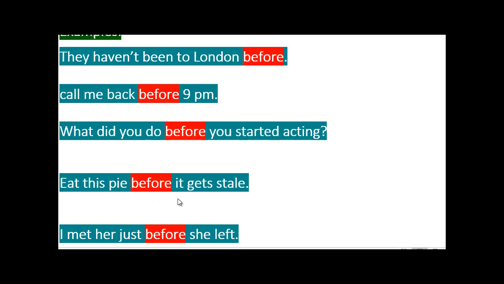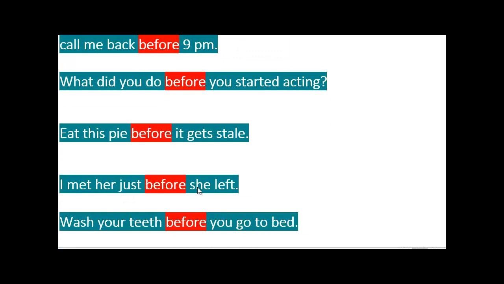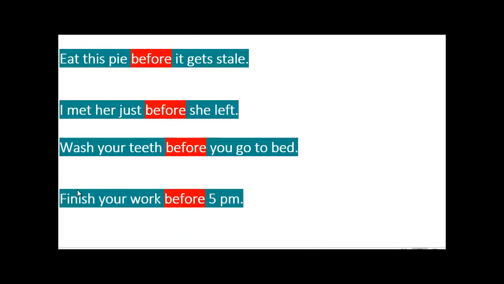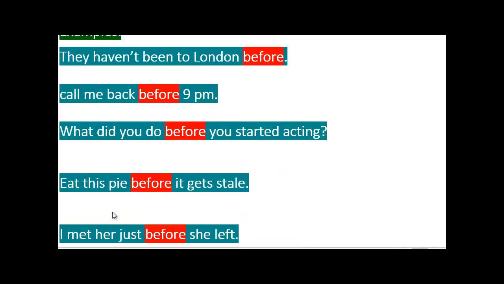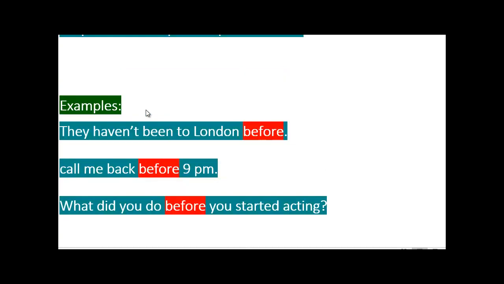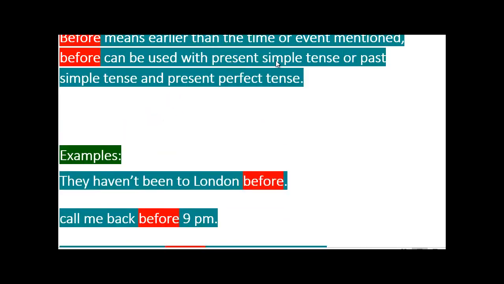Eat this pie before it gets stale. Stale means manky or rotten. So eat here is present simple. I met her just before she left. That's past simple, okay? Wash your teeth before you go to bed. That's present simple. Finish your work before 5 o'clock. That's present simple. And they haven't been is present perfect. We can see here present simple, past simple, and present perfect.